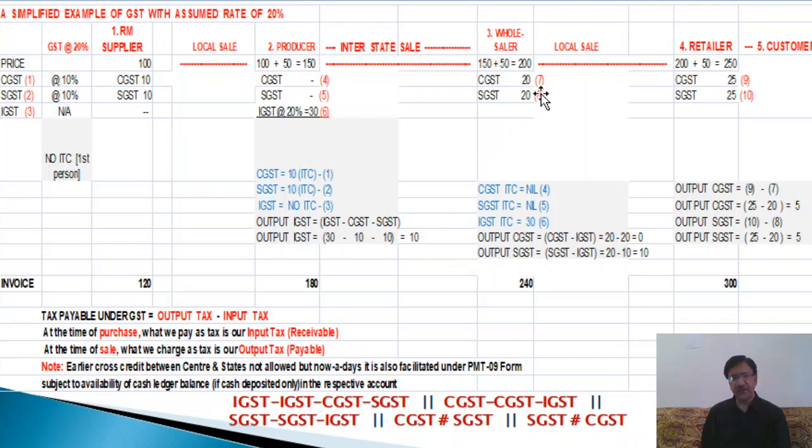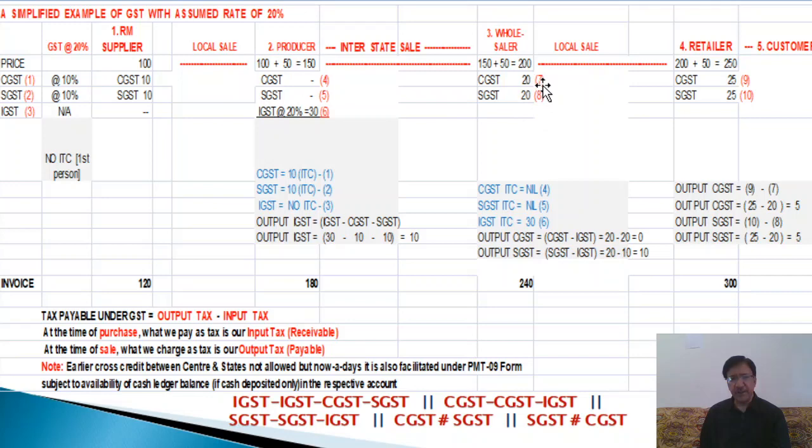Now here you concentrate again on the slide. The wholesaler is purchasing from the producer at 150, and he adds 50, so his 50 rupees is his margin of profit. So 150 plus 50 is equal to 200. On 200, 20% tax comes to rupees 40. So 10% will be CGST to the central government and SGST 10% will go to the state government. So that 40 will be divided half, 20-20.